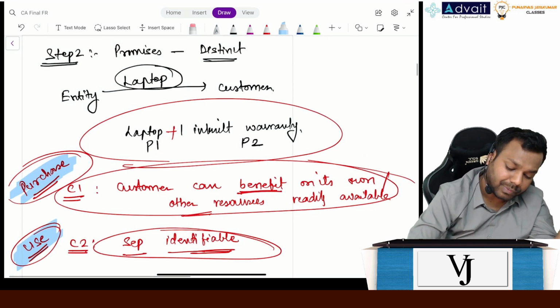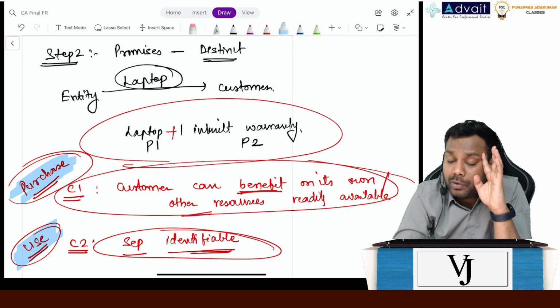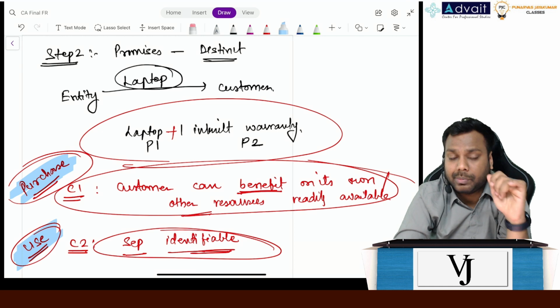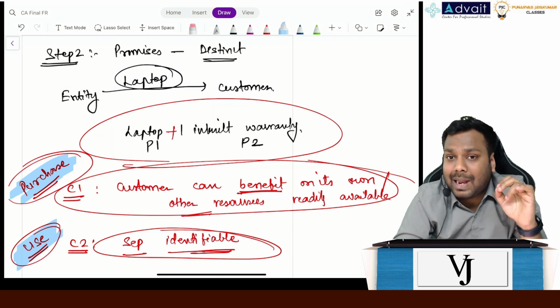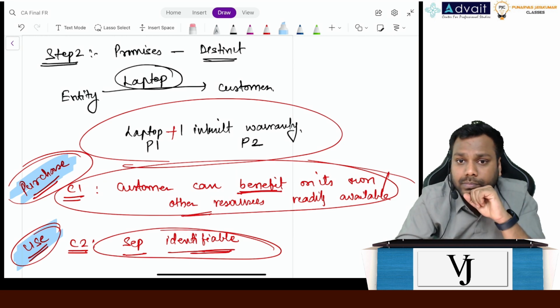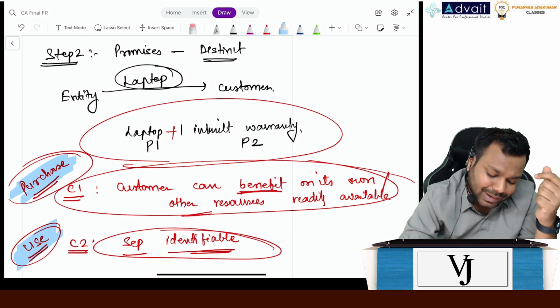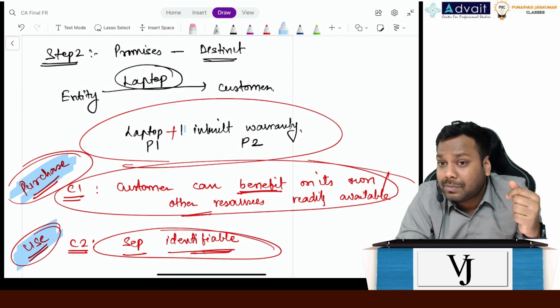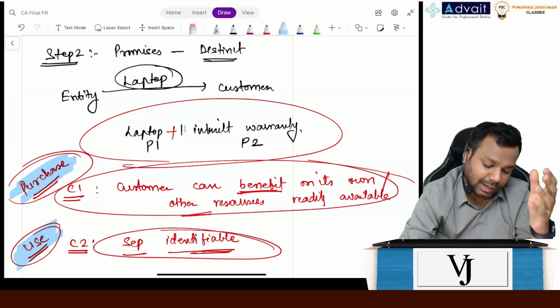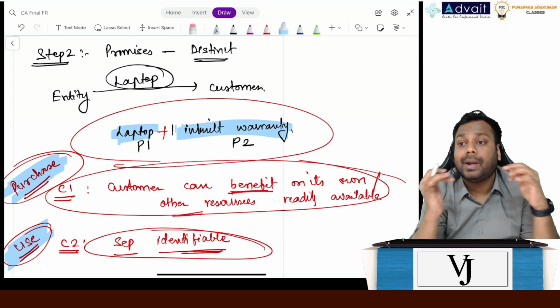Now let's assess from this one. Let's suppose you go to purchase a laptop. Think from the point of view of the customer. Will you purchase it without inbuilt warranty? Ideally, no. Now, can you purchase inbuilt warranty separately? No. So, meaning thereby, the laptop and the inbuilt warranty are dependent on each other.